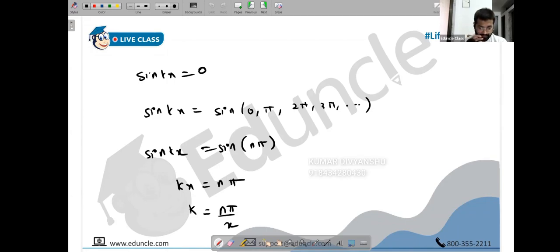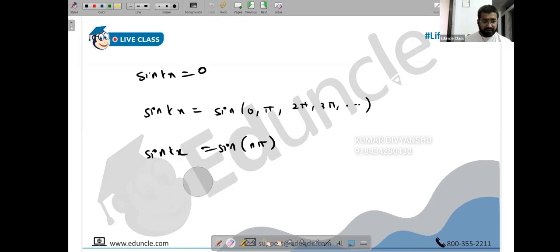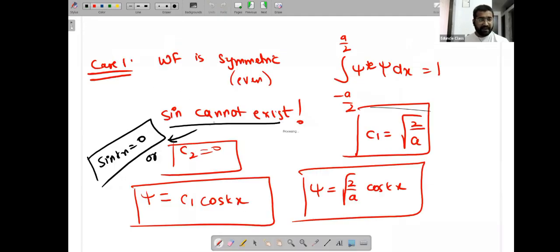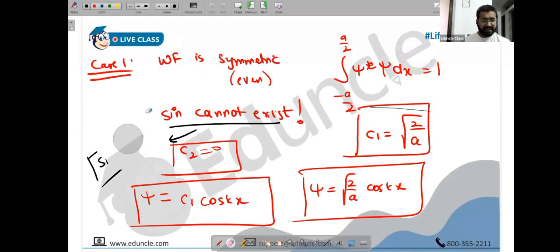Hang on. So we have got the wave function, and for odd parity it has to be a function of sin. For even, it has to be a function of cos. So I don't care what they have done. Leave it. We will use boundary conditions. People, I hate this. At the end, what I want is what I want. Let's do one thing. So C2 is 0. Let's use this one.